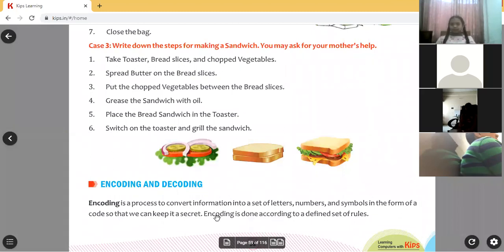Encoding is done according to a defined set of rules. To do encoding, there is a set of rules, children. Based on the rules only, we need to do encoding. I told you that your information will be changed and letters, numbers and symbols will come. For changing also, there is a procedure. You can't change it in your own way. That procedure you need to follow.